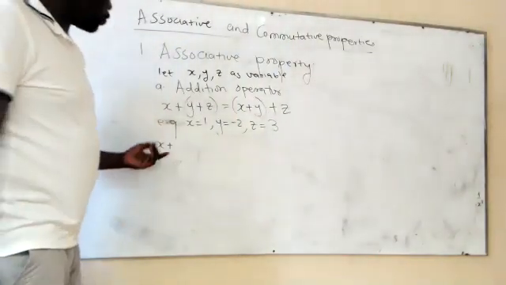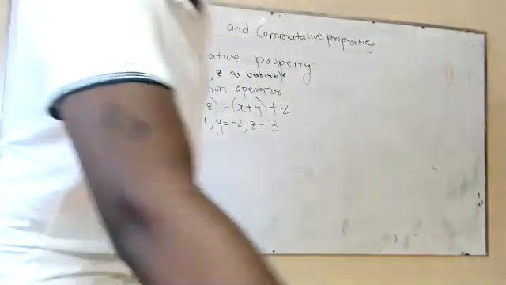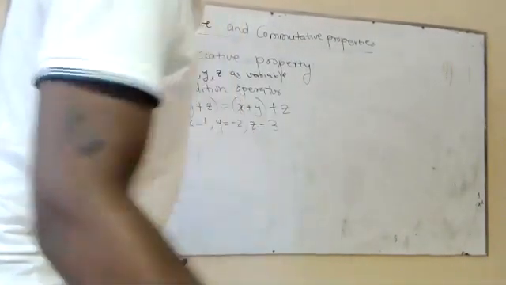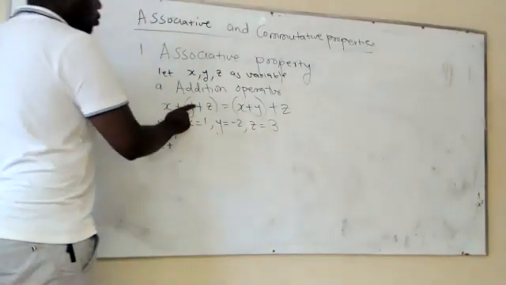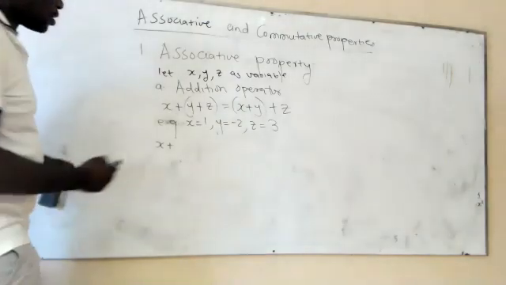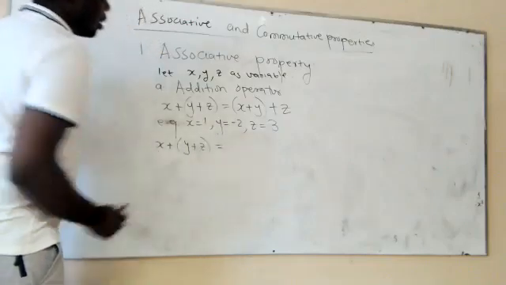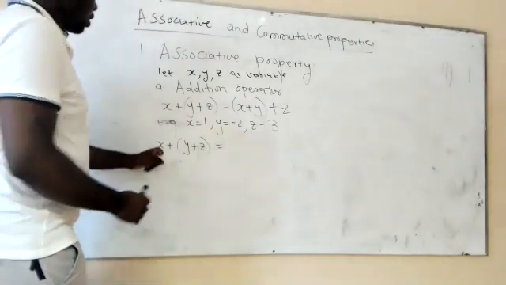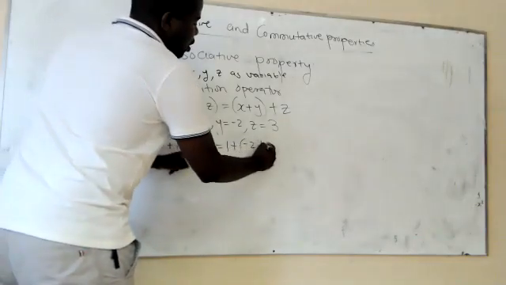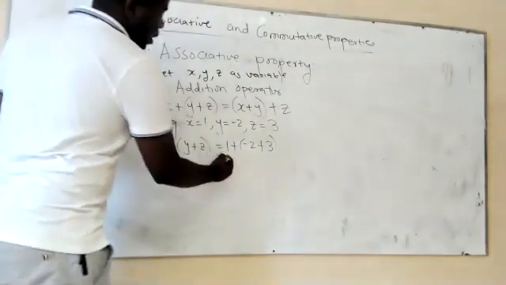Okay, let's continue. We start with the what? With the left hand side. So the left hand side, in this case, we are given x plus y plus z, wherein y and z are inside the brackets. So now let's substitute the values we are given inside this expression. Where we have x, we substitute 1 plus, and then where we have y, we substitute -2 plus 3. Now let's attend to that and see the final answer we get.